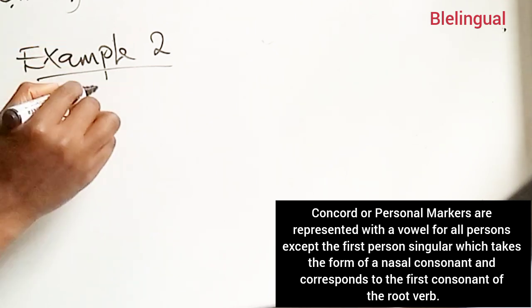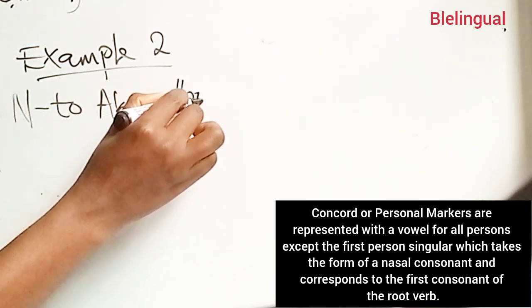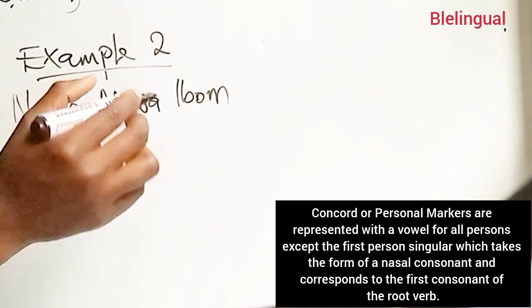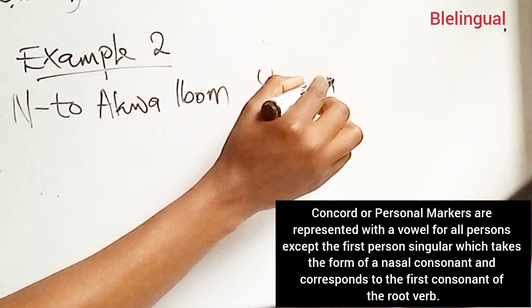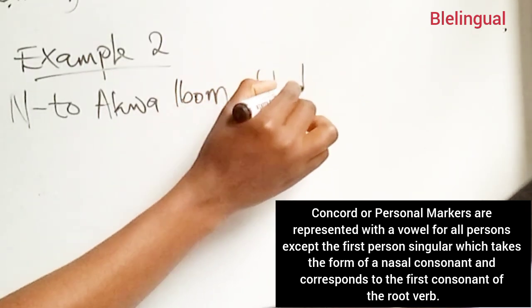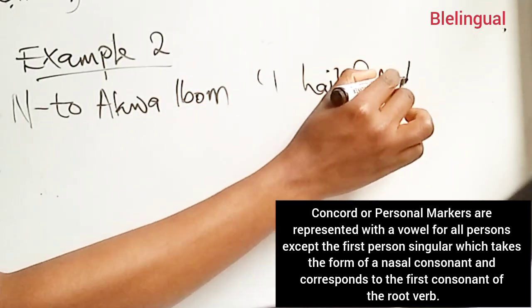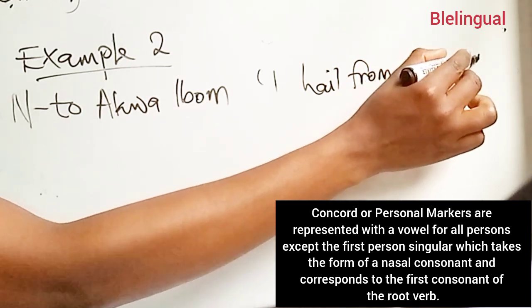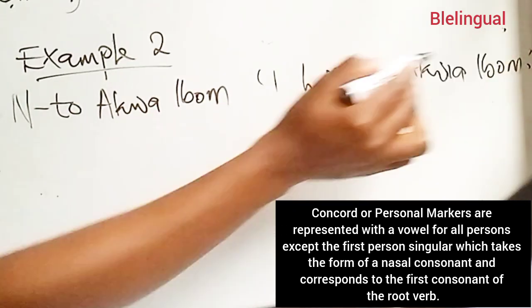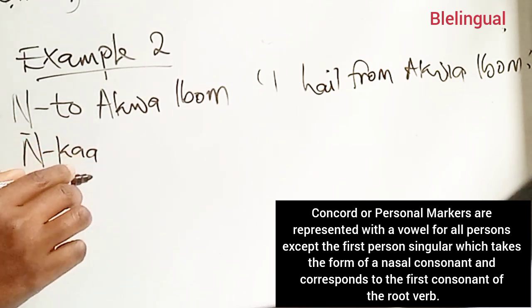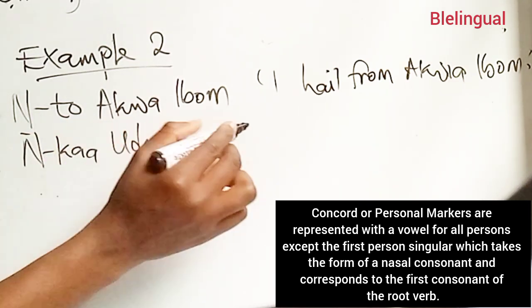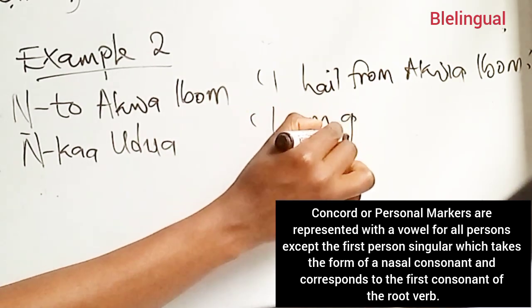So this is example number 2. We have Nto Akwa Ibom. I hail from Akwa Ibom. I come from Akwa Ibom. We also have Nka Udwa.